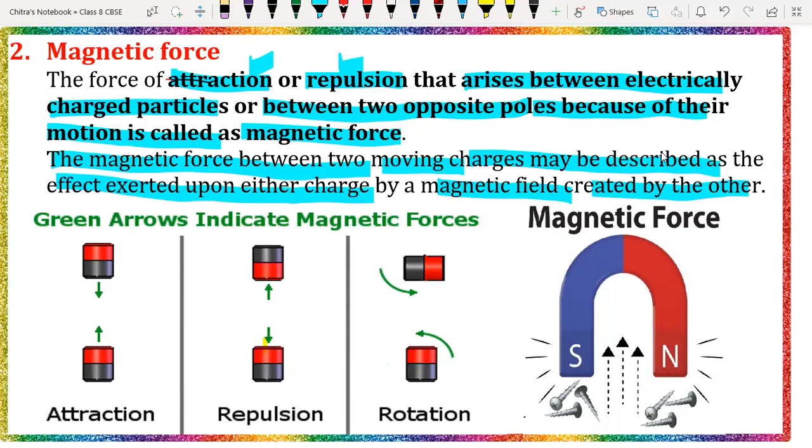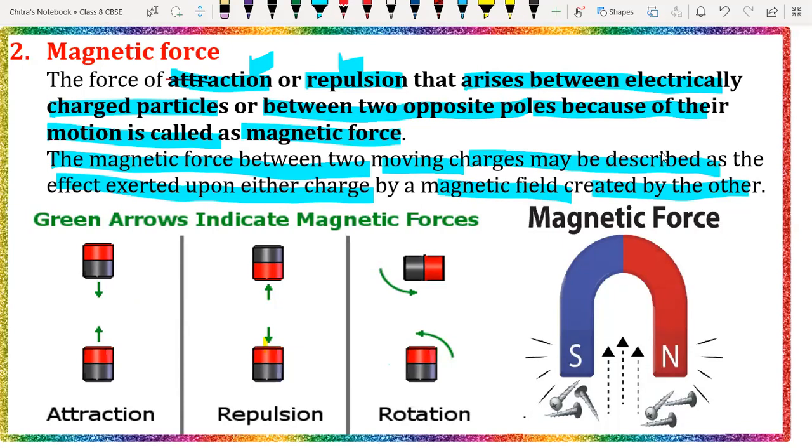That magnet is called an electromagnet. We use electromagnets in fans, mixer grinders, washing machines, wherever an electric motor is used. Even a permanent magnet is used there in order to rotate the machine by the electric current.